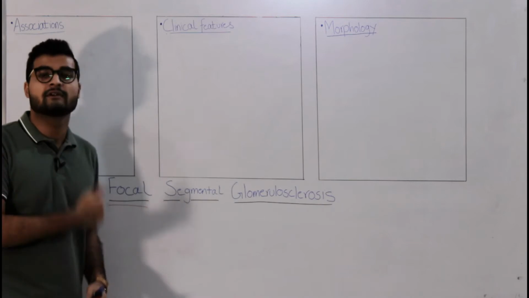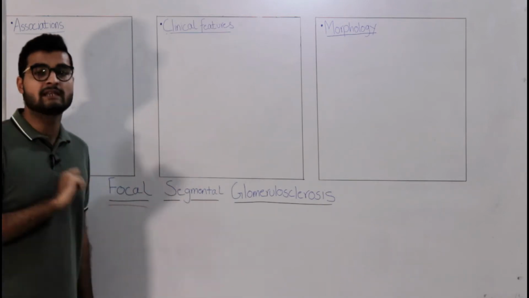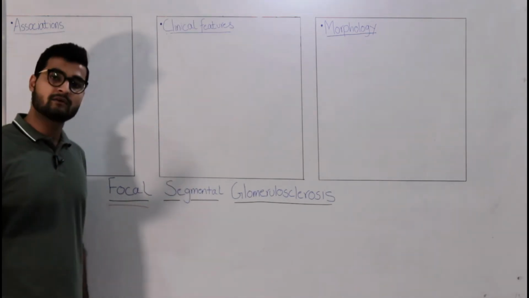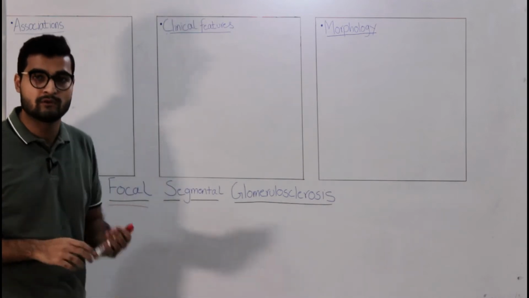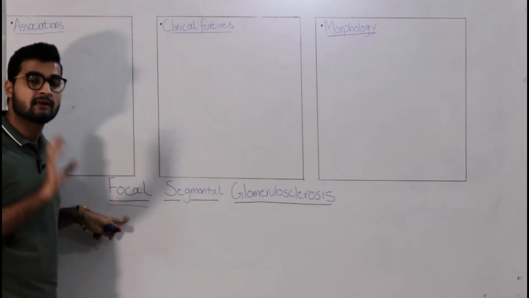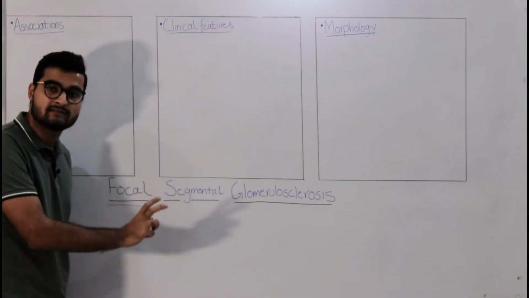In those 100 glomeruli, let's say you have pathology in 20 of them. That would mean focal. Not all glomeruli are being involved, but a few glomeruli are being involved. So it is focal in nature, affecting a few glomeruli, right? So that is what focal stands for.